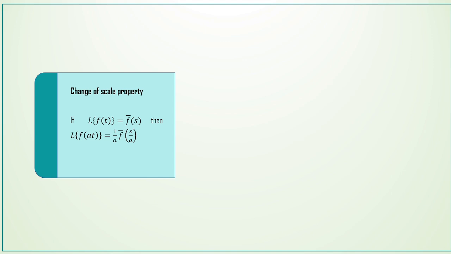Next we see the change of scale property. If L of f of t is equal to f bar of s, then L of f of at is equal to 1 by a into f bar of s by a. The change of scale property in Laplace transform states that scaling a function f of t by a factor of a in the time domain results in its Laplace transform being scaled by 1 by a and the variable s being replaced by s by a. This helps analyze systems with time scaling, compression, or expansion.